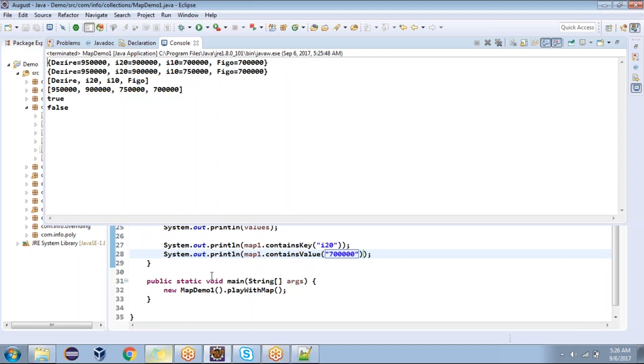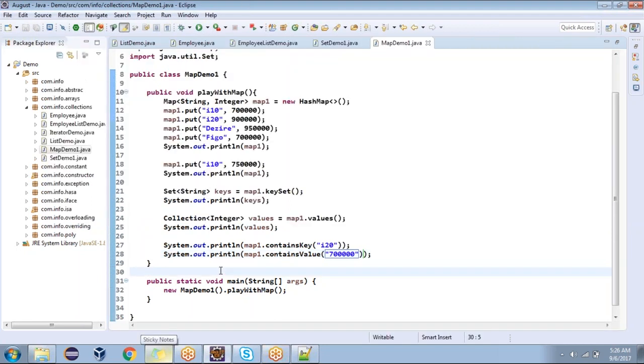Can you explain why we write set for iterating over keys, and why we write collection to iterate over values? Values can be duplicated, right? If you write set here, what is the set feature? Set will not allow duplicates, only unique values. Meaning some car values will be lost, right? But the keys must be unique, so the return type must be set.